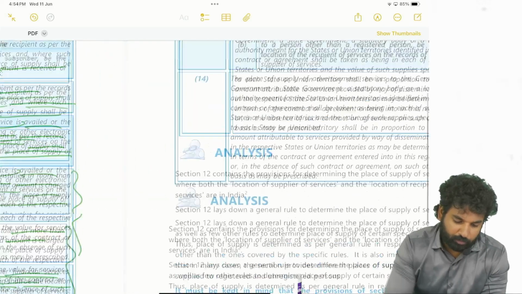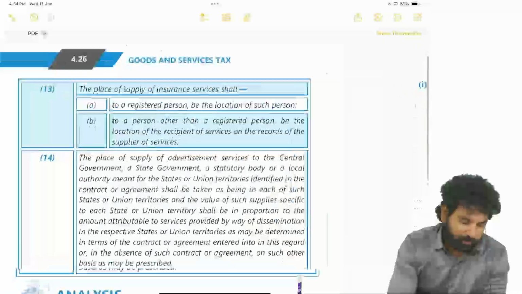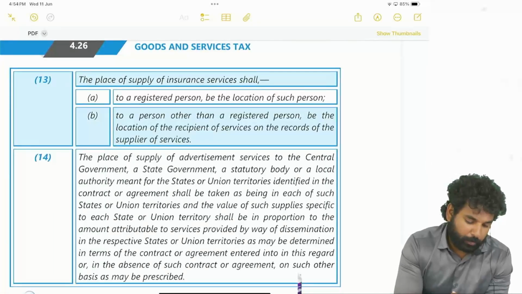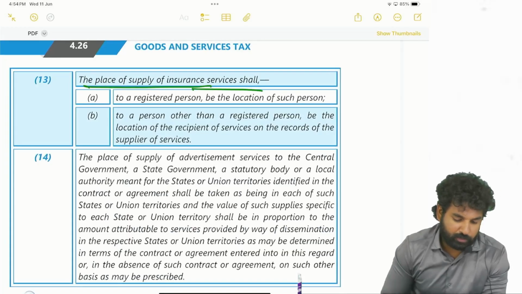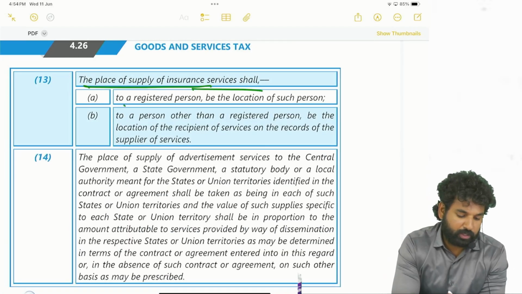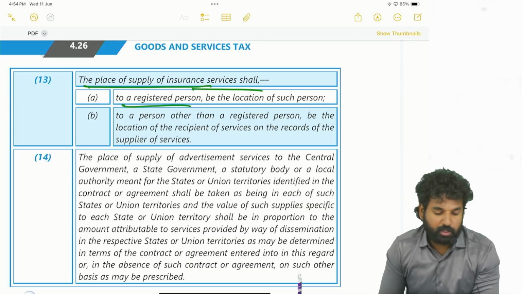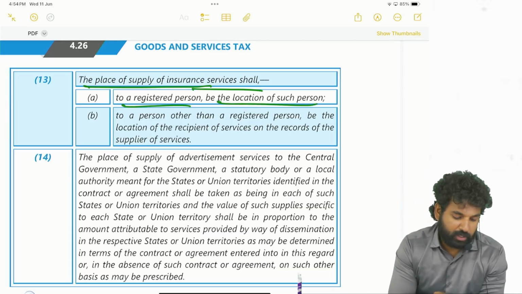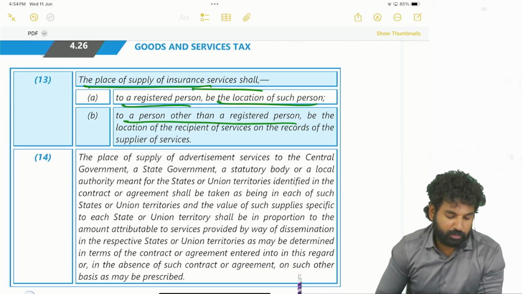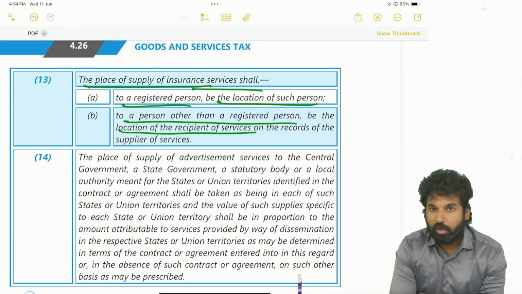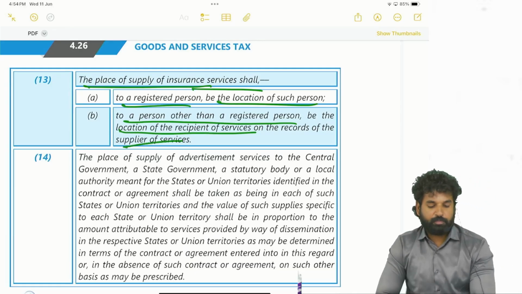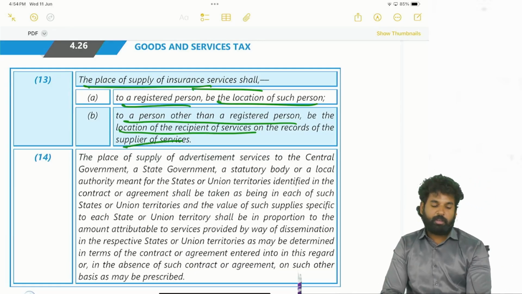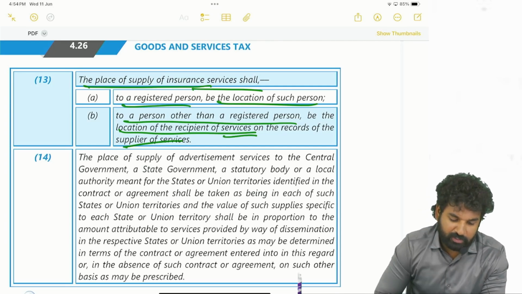Right, next we have section 13, place of supply of insurance services. If it is supplied to a registered person, then it is the location of such person. To a person other than a registered person, it is the location of the recipient of the services on the records of the supplier of service. So if it is provided to a registered person, the location of the registered person. If it is provided to an unregistered person, the location of the recipient of service in the records of the supplier of service.